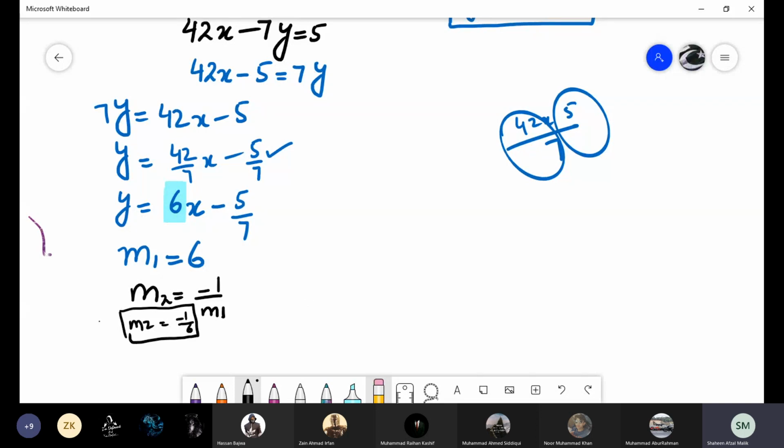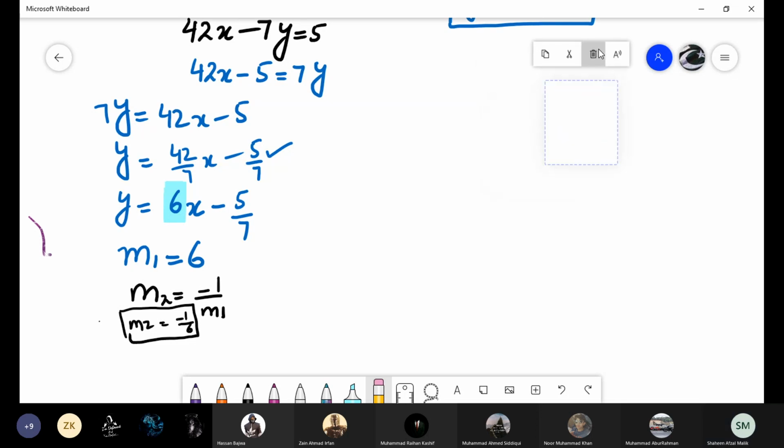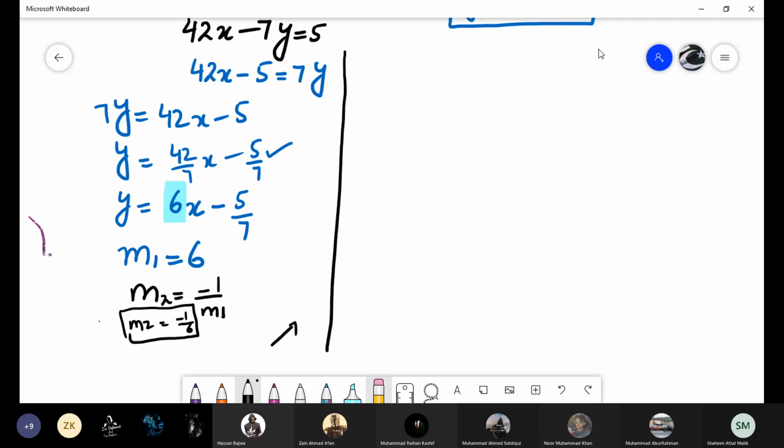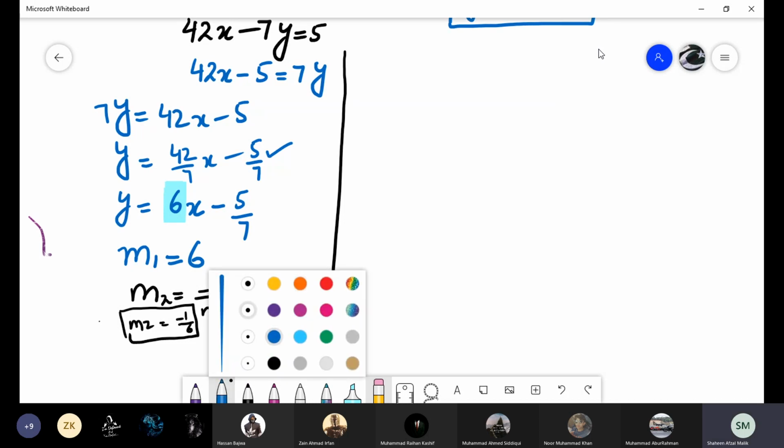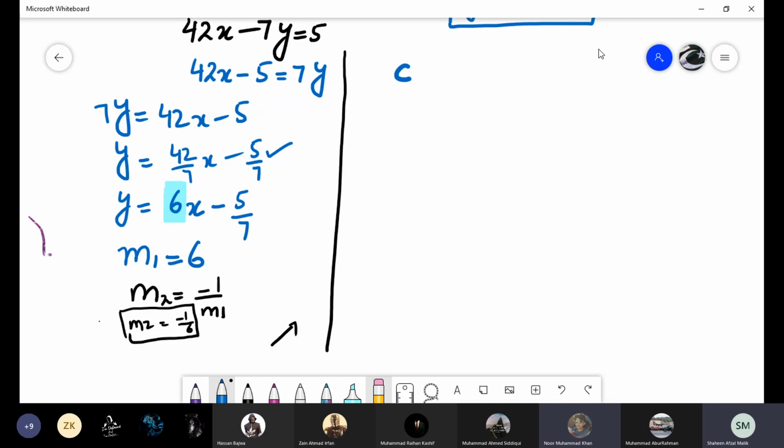Now what you have to do is find out C. Now we have to find out C, because we have to delete it. I want to do it on the same screen, so it will be in front of you. What should be the next step? We have M now. We have to find out C. What will be the C?